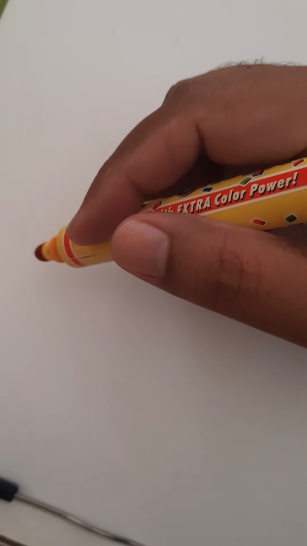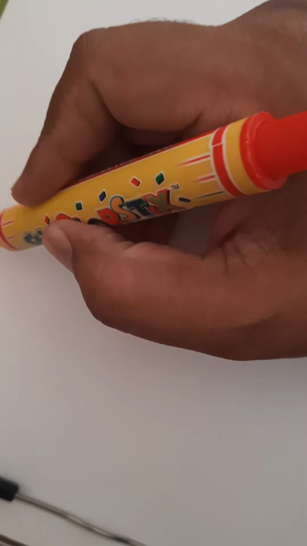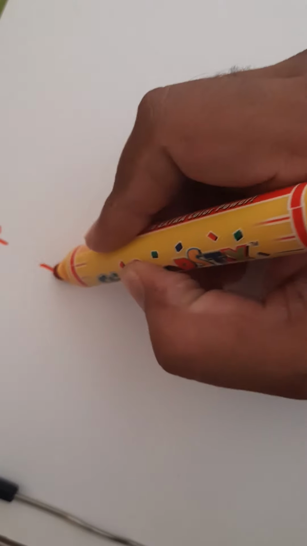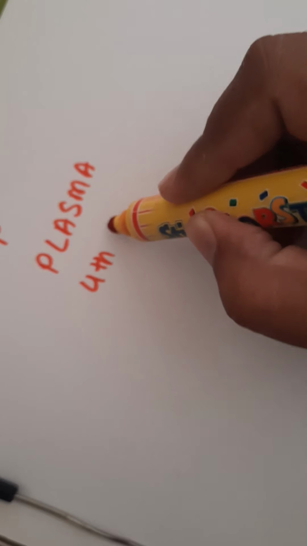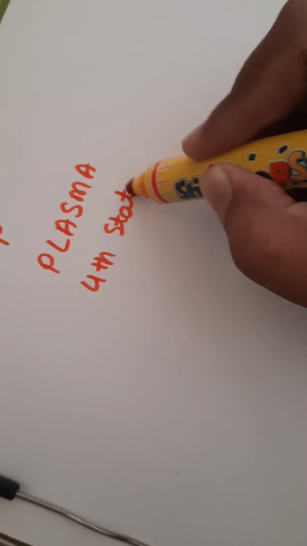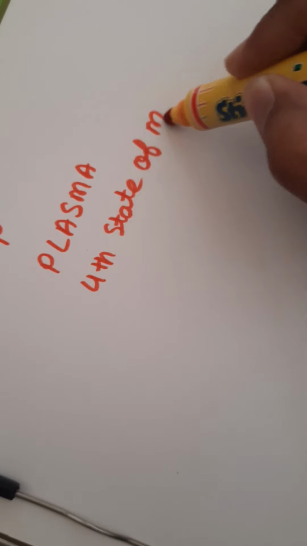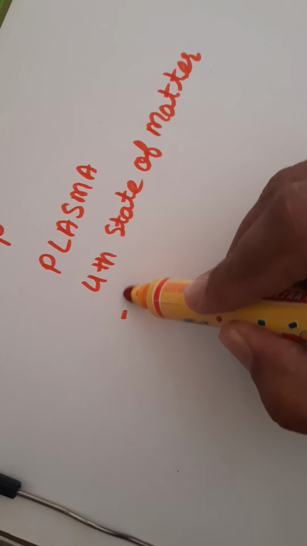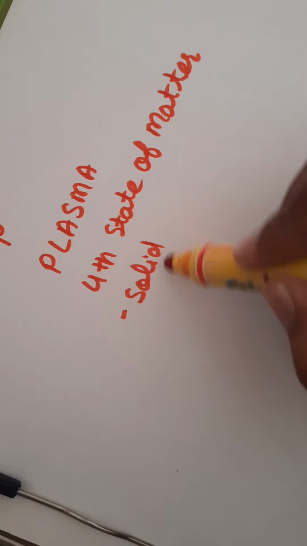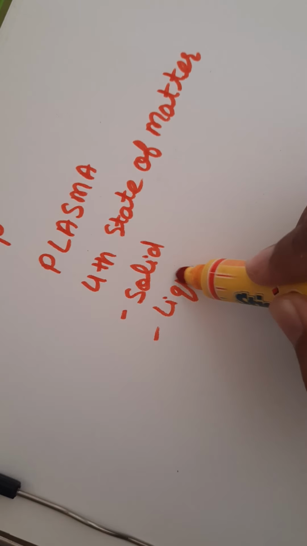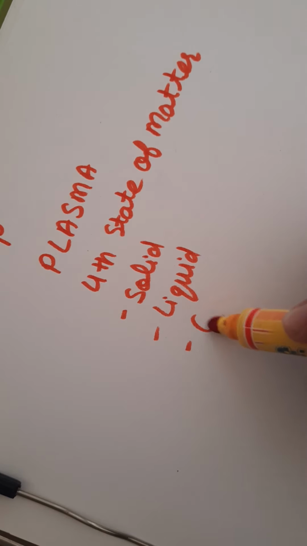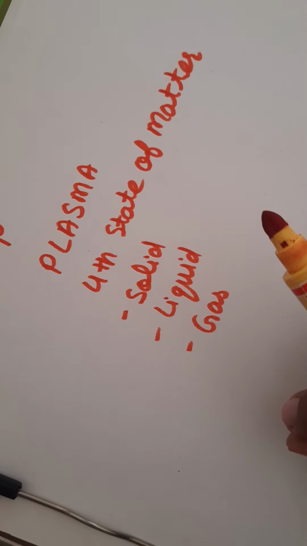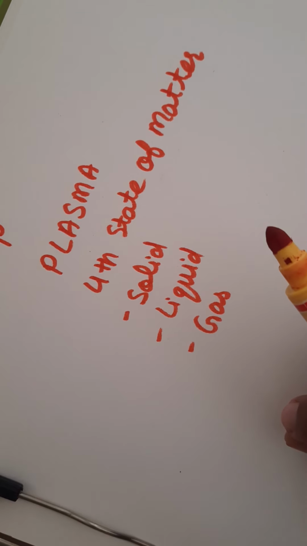In this video, I will try to explain plasma. Plasma is considered to be the fourth state of matter after solid, liquid, and gas. So, as we know what solid, liquid, and gas are, but plasma is somewhat different from solid, liquid, and gas.